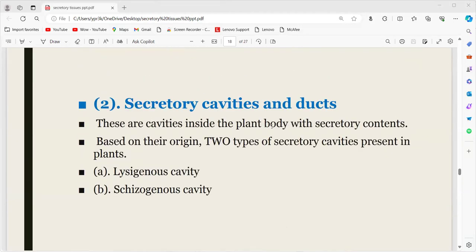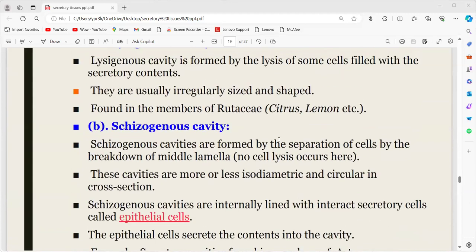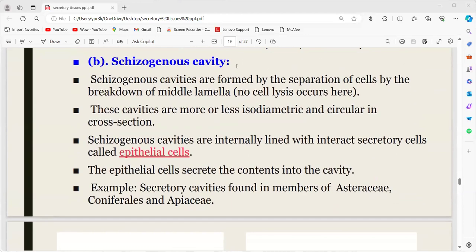Here the formation of a cavity will take place, and they secrete some substances. The first one is the lysogenous, due to the lysis of the cells, hence the name lysogenous. The cavity occurs due to the lysis of cells, and in this cavity they secrete the contents. Whereas in cytogenous, the cavity is formed due to the separation of the cells by the breakdown of the middle lamella, so no cell lysis occurs.